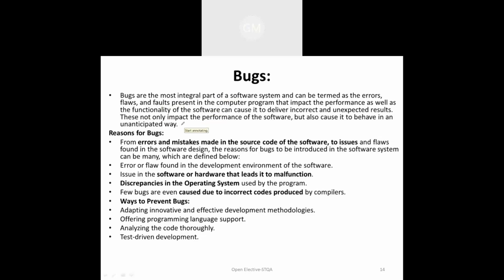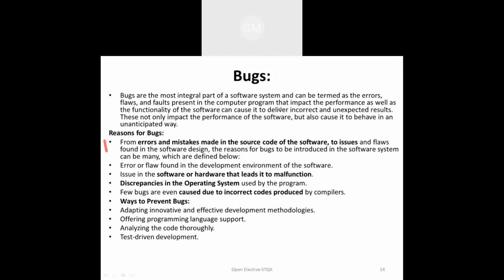So what are the reasons for bugs? A bug is a little bit the same as a defect, but a little bit different. If some bugs are occurring in your systems, there are various reasons. Out of those, the first reason is an error or mistake made in the source code by the software development team.